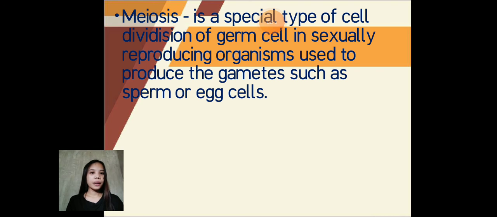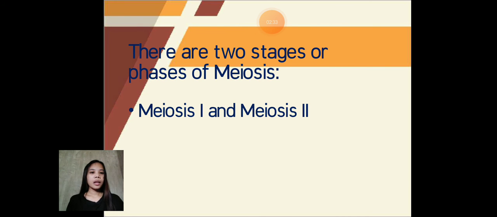And meiosis. Meiosis is a special type of cell division of germ cells in sexually reproducing organisms used to produce the gametes, such as sperm or egg cells. There are two stages or phases of meiosis, meiosis 1 and meiosis 2.